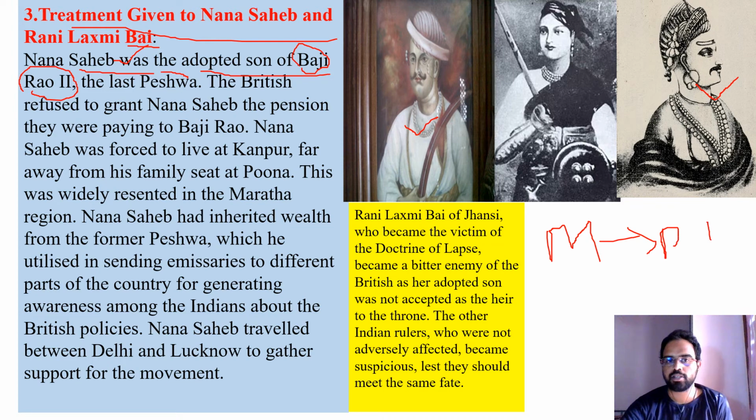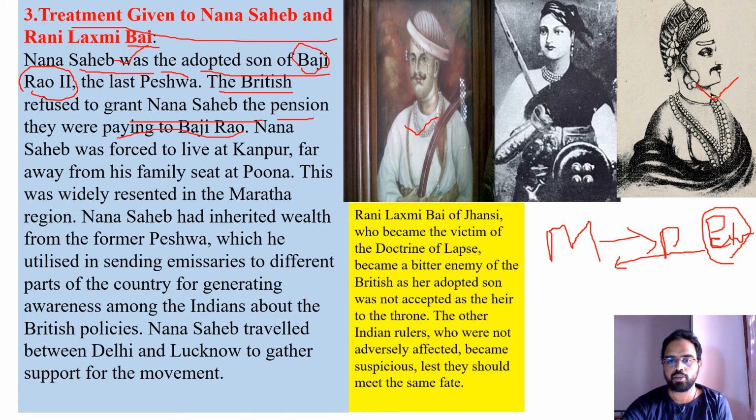So Bajirao II was the last Peshwa of the Maratha Empire. Peshwa means they are the ministers or the rulers of the Maratha Empire who emerged later. So Bajirao II, as he didn't have a son, adopted Nana Sahib, his brother's son. And the British refused to grant Nana Sahib the pension they were paying to Bajirao.